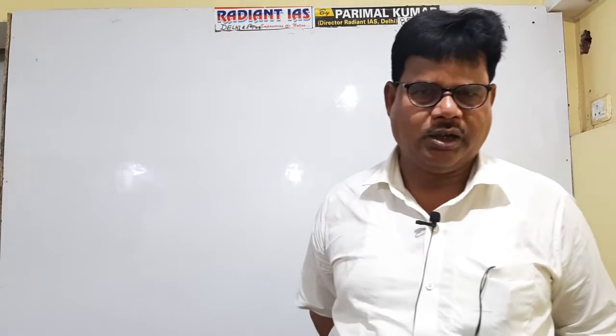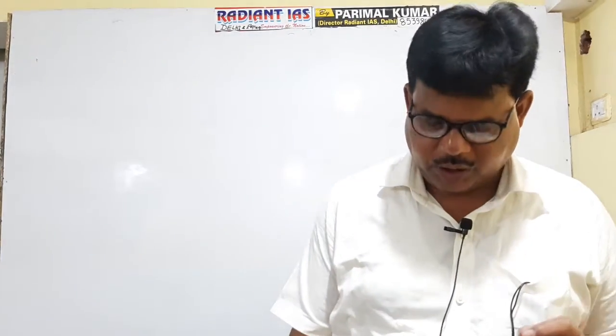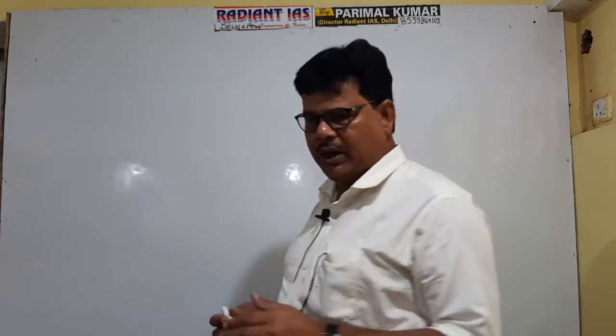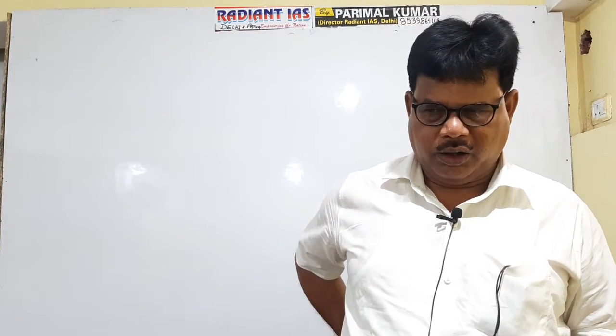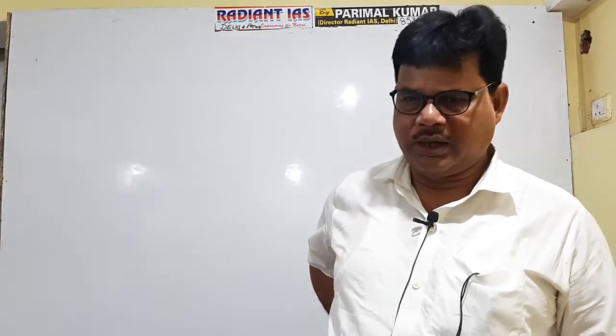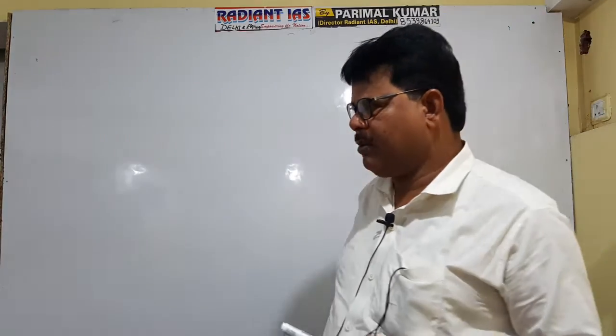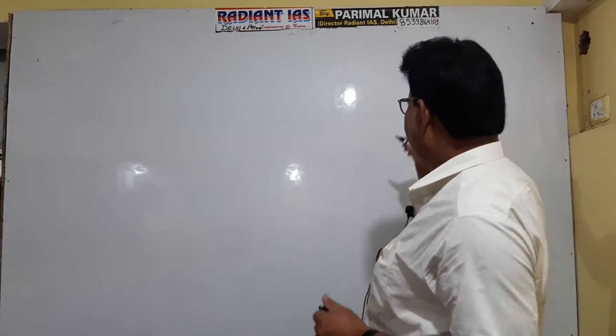In my last lecture I discussed the mechanism of monsoon, the thermal theory explaining monsoon, the ITCZ theory and the jet stream theory. Now I will discuss ENSO theory, that is El Nino and Southern Oscillation theory, a very important topic. ENSO is a combination of two terms: EN stands for El Nino, and SO stands for Southern Oscillation. ENSO theory is El Nino and Southern Oscillation theory.